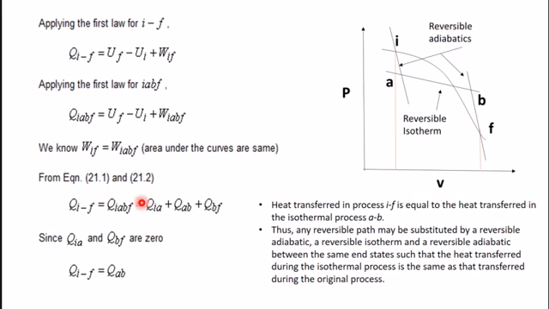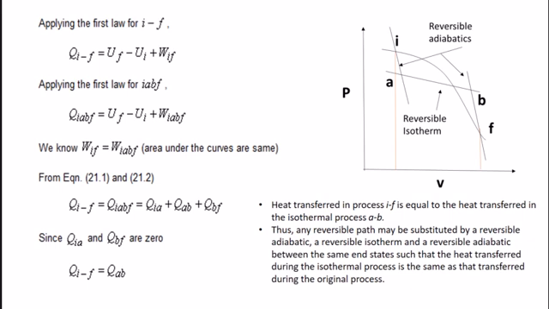That means QIA and QBF are zero. So we are getting from this equation QIF is equal to QAB. That means heat transfer in process IF is equal to the heat transfer in isothermal process AB. So heat transfer during IF is equal to heat transfer during this isothermal process. So this is the second concept that we have to remember.